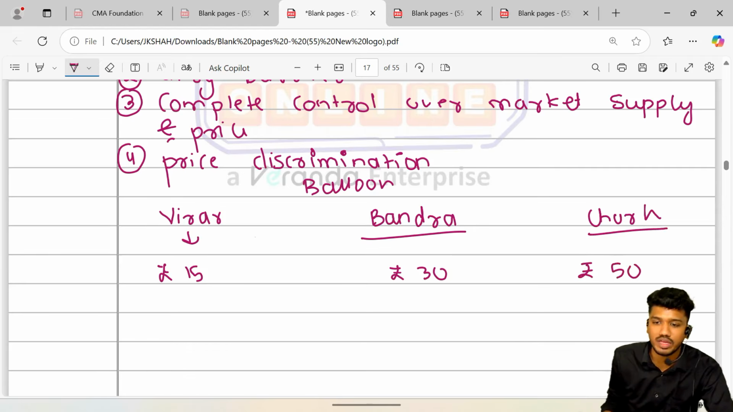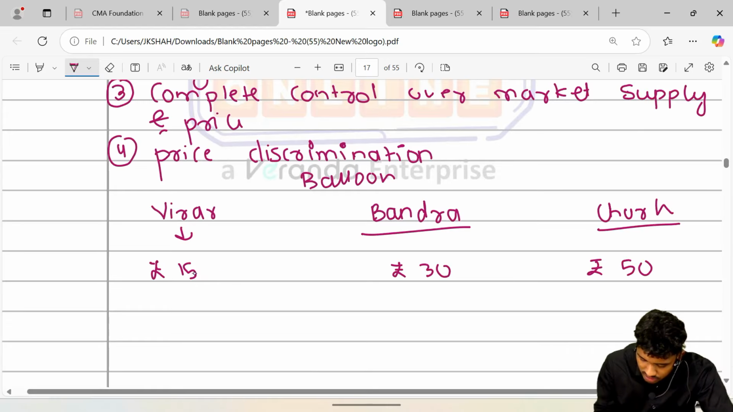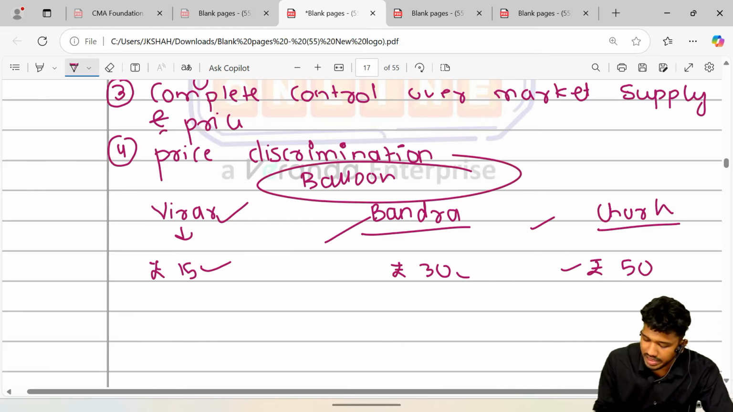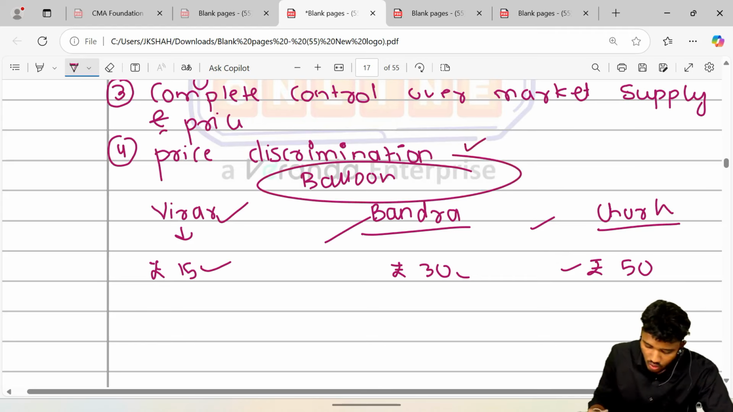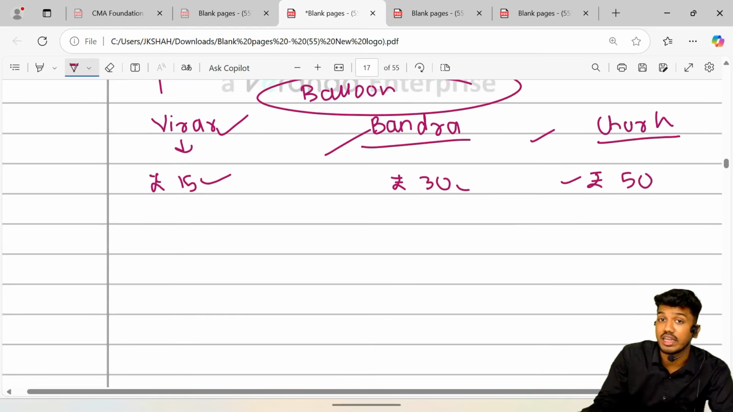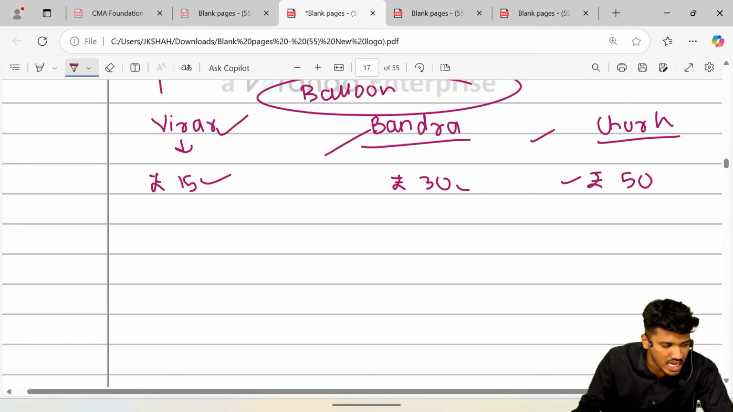So what is happening over here? He is charging a different price to different consumers for the same product. It is called price discrimination, which is being practiced by the monopolist. Okay. Next, there are different degrees of price discrimination which you're going to study next.